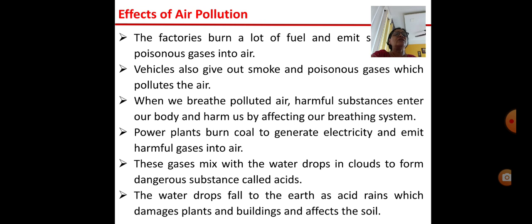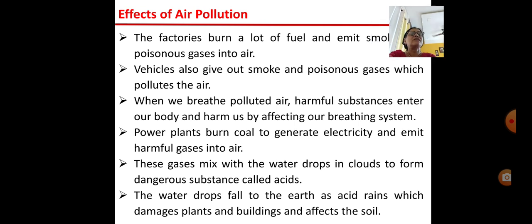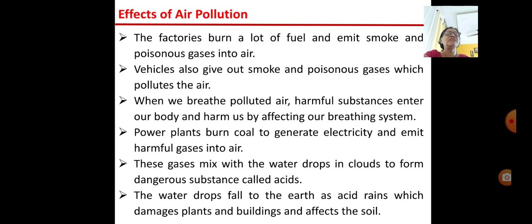The factories burn a lot of fuel and emit smoke and poisonous gases into the air, right? Vehicles also give out smoke and poisonous gases which pollute the air. Even the power plants, which burn coal to generate electricity, emit harmful gases into the air, and these gases mix with the water drops in the clouds.